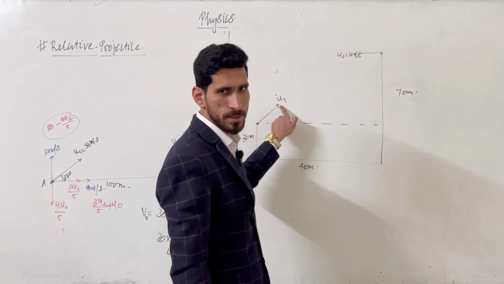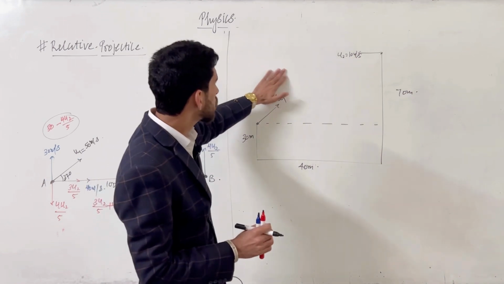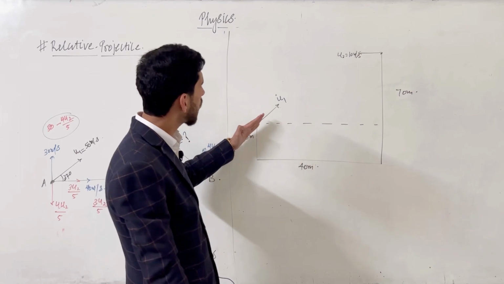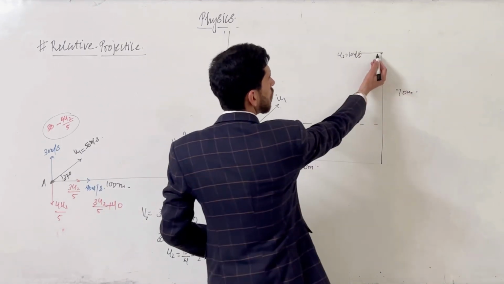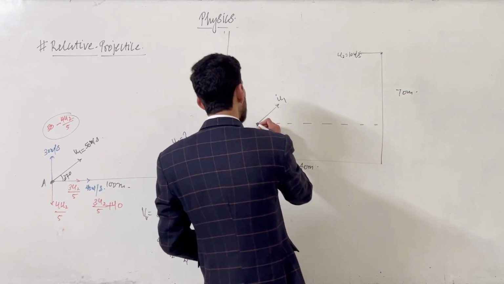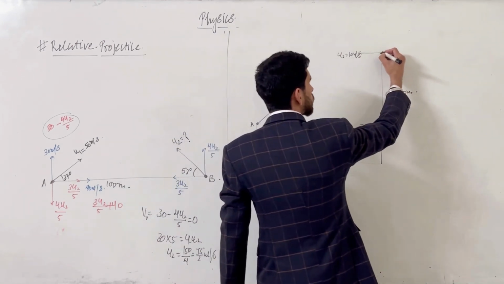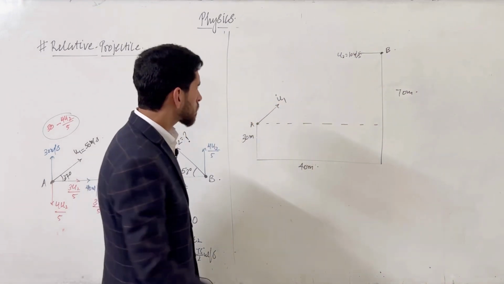Now if we want to collide both the objects, suppose he is throwing the object to collide with this object, we have to solve this question by the concept of relative projectile, because both will perform what kind of motion? It will perform a projectile, and it is also a horizontal projectile. So when will particle A collide with particle B, at what point or what time? That is what we want to find. Okay, listen.